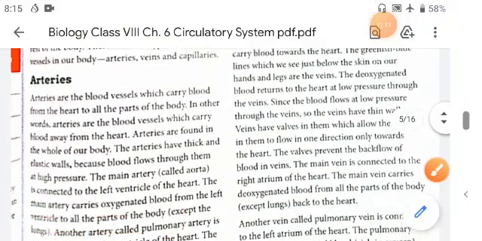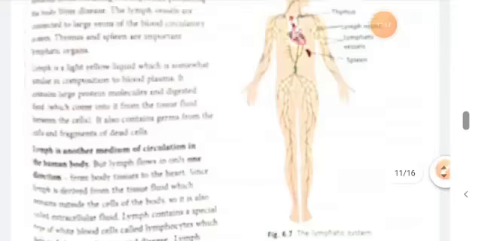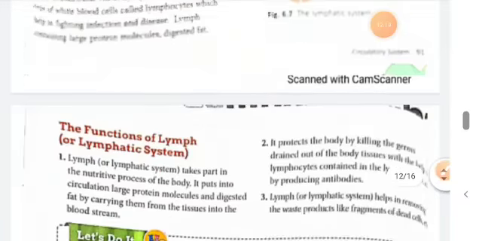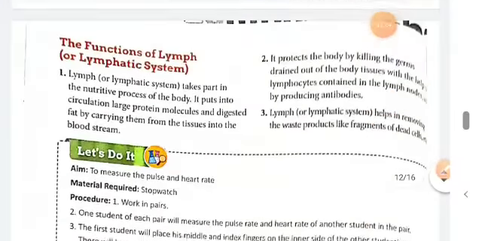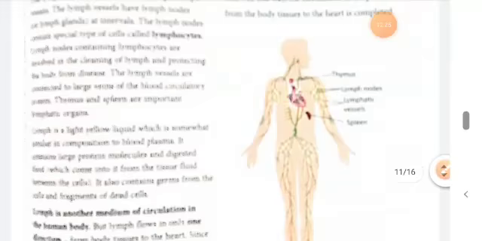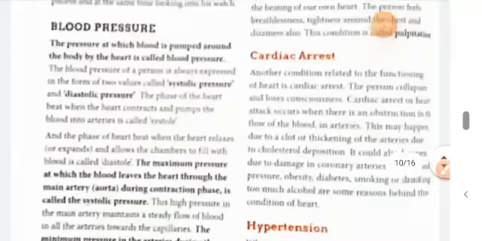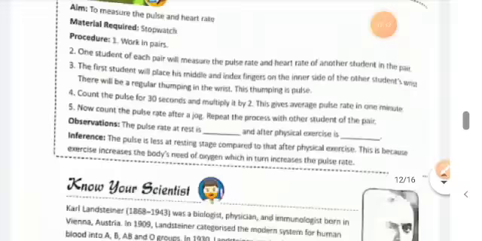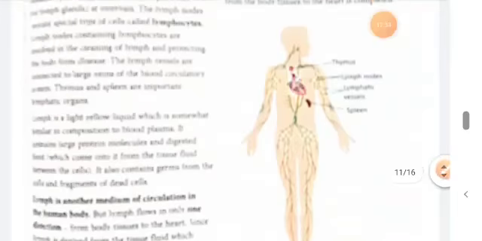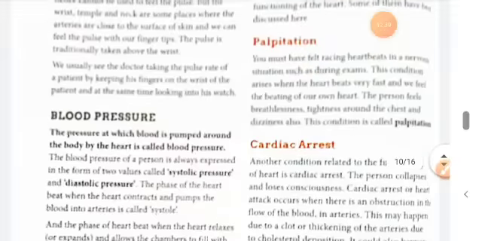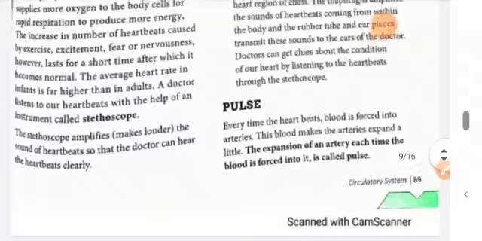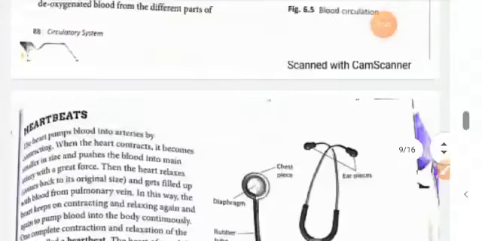But in case of veins, they carry deoxygenated blood from all parts of the body, and they give that blood to the right auricle. Now the auricles and ventricles are both important parts of the system which carry the blood to the body and receive the blood from the body and send it to the heart.